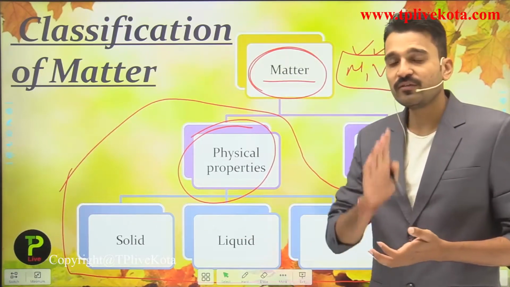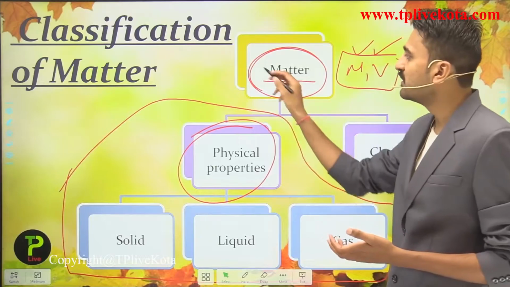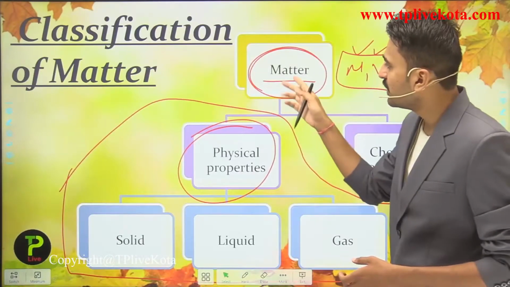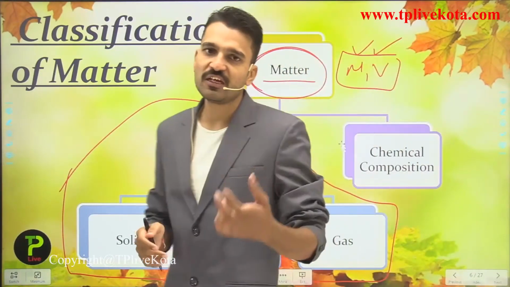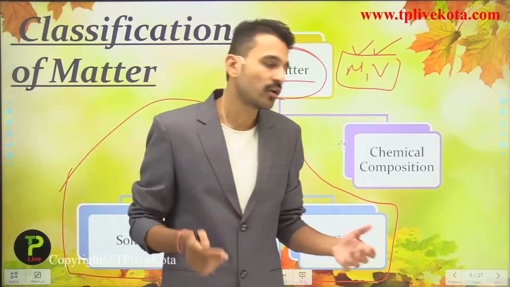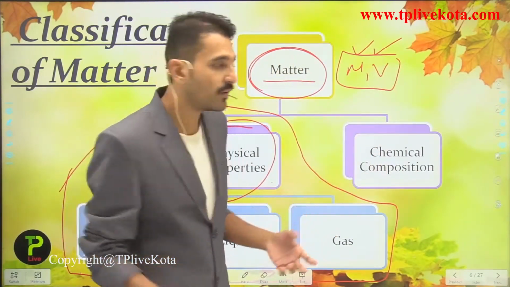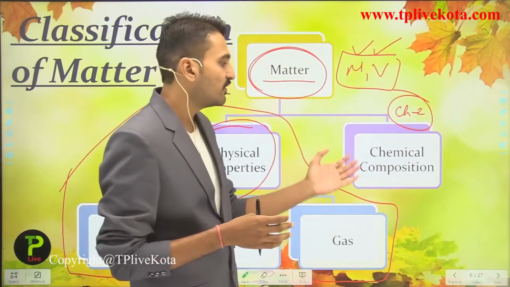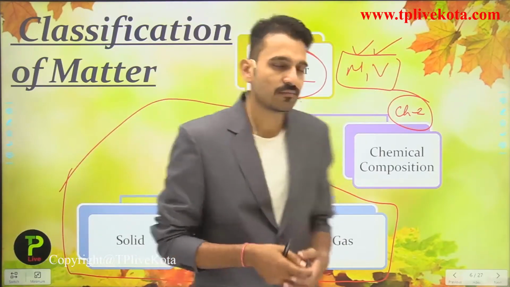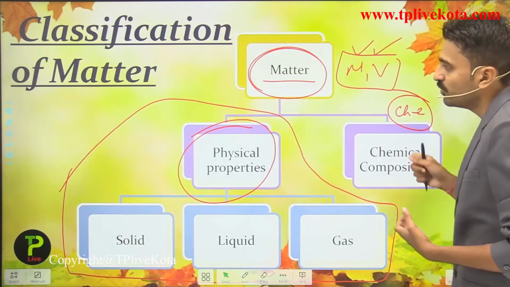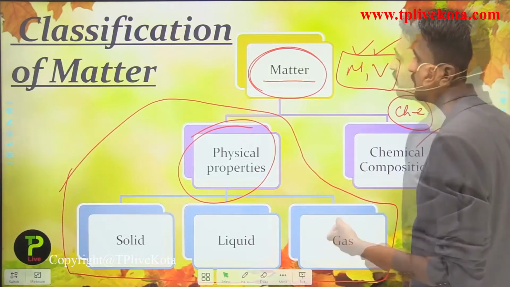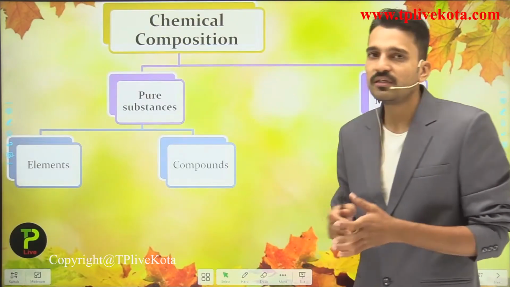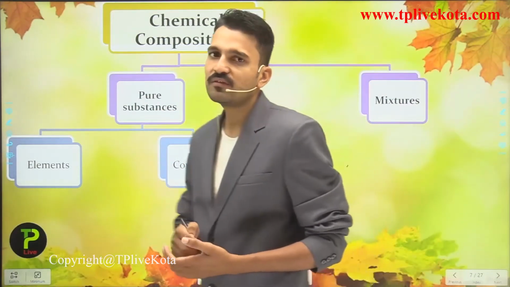So remember students, how are we going to proceed? We are going to see this particular term, matter. You have seen that matter is classified on the basis of physical properties as solid, liquid and gases. So what about the chemical composition or chemical properties? We are going to see this in chapter number 2, but let us classify it in this lecture. The chemical composition, which is based upon chemical properties, is further classified as pure substances and mixtures.